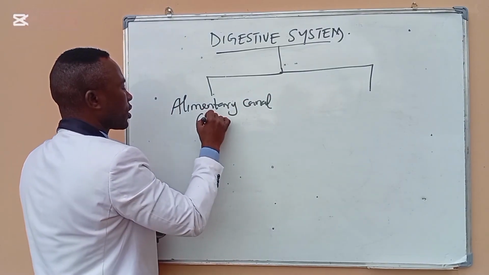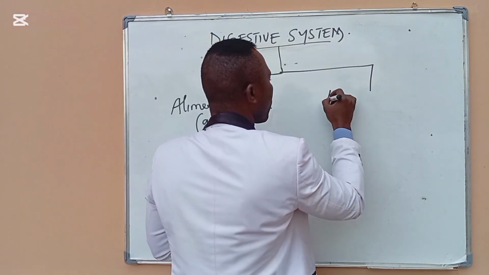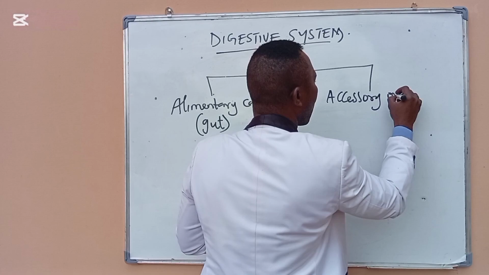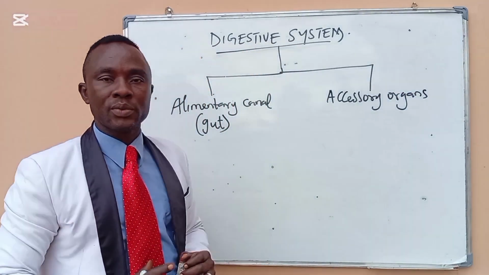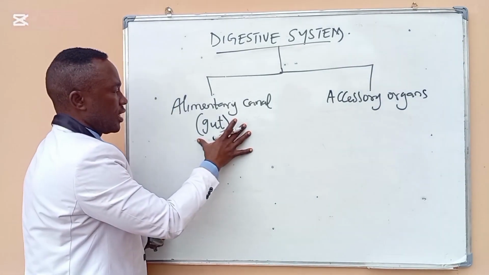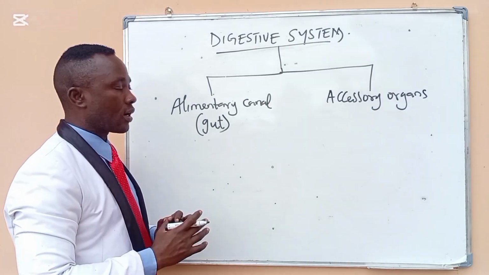The alimentary canal can also be called the gut. Then we have the accessory organs. Accessory organs are organs that help in digestion. Now, the alimentary canal is made up of different parts or different organs.